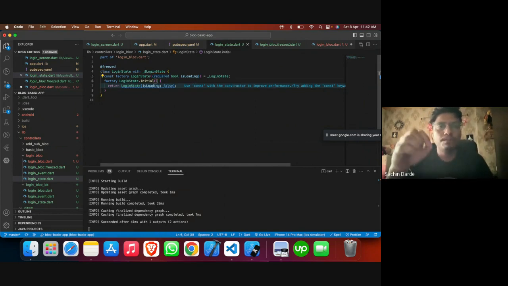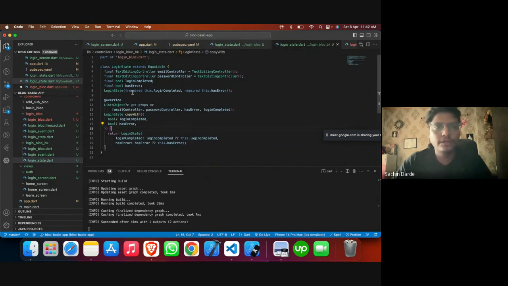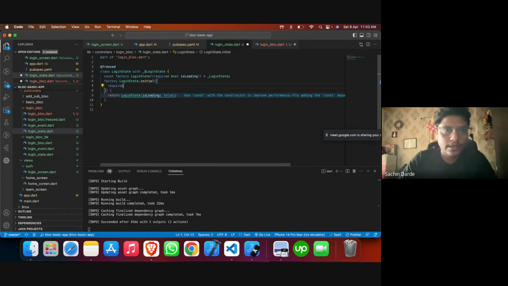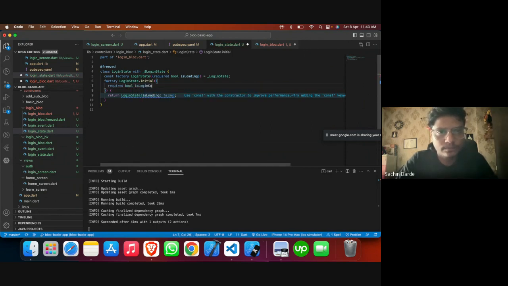Just to break down, in the previous bloc we were creating a state where it was initialized when the constructor was created. But in this one, we are going to use this initialize method to initialize whatever we want to initialize. So we can pass anything from here. For example, let's use isLoginCompleted, pass it from here, and we can use it in this one.